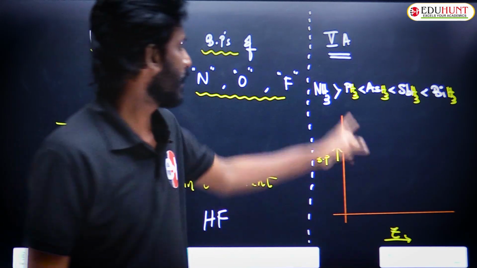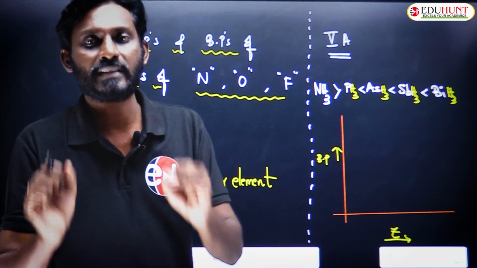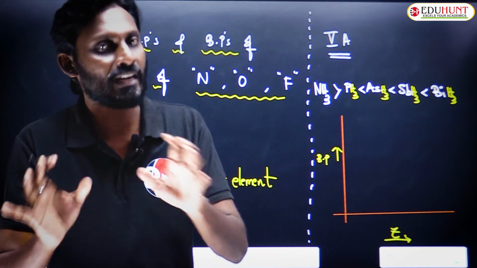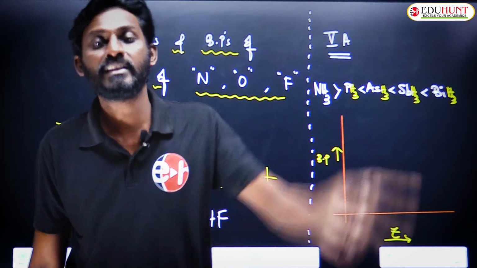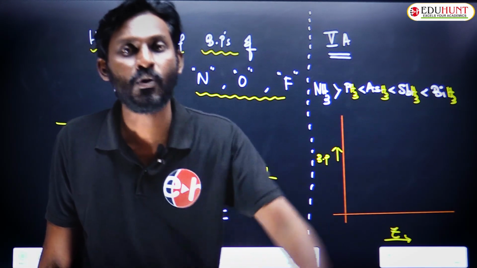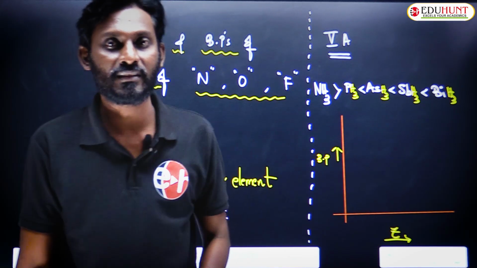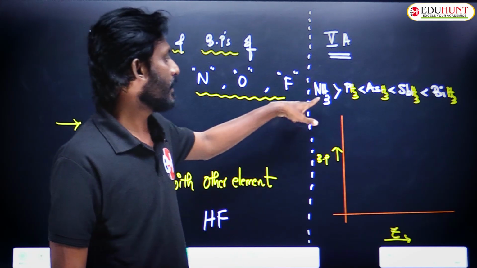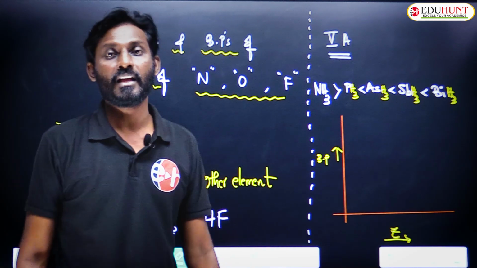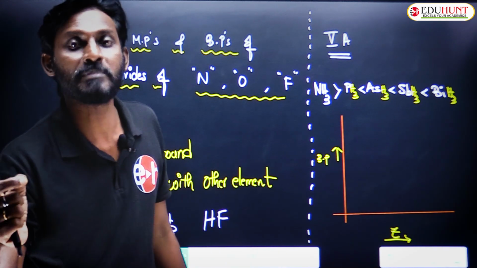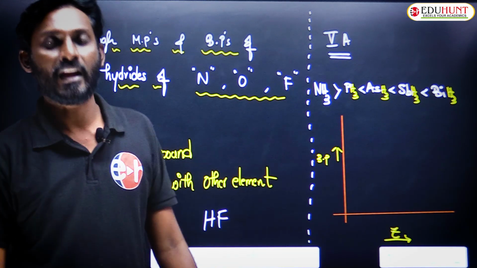Simple fact: in the rest of the members, there are only van der Waals attractions, normal intermolecular attractions. But in the first member, along with the van der Waals attractions, there is one more attraction more powerful than van der Waals, which is hydrogen bonding. Why? In the first member, hydrogen is present on nitrogen. When hydrogen is present on nitrogen, oxygen or fluorine, you can expect hydrogen bonding.